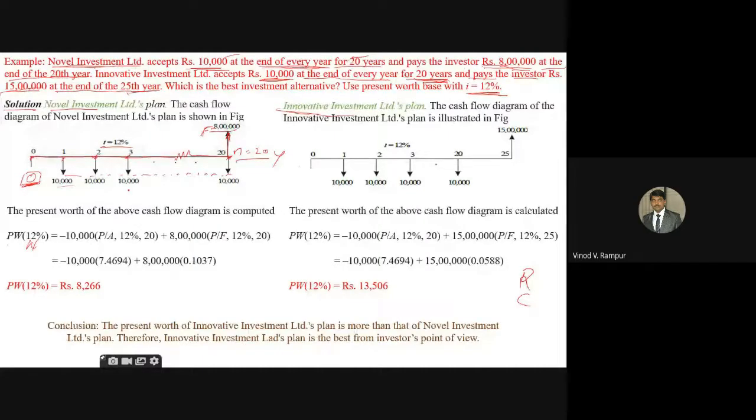Means the cash has to be outflow from the investment. That's why I'm drawing the downward direction. At the second year, again he is going to pay 10,000. At the end of the third year, again he has to pay 10,000. Up to 20 years, he has to pay 10,000 rupees.